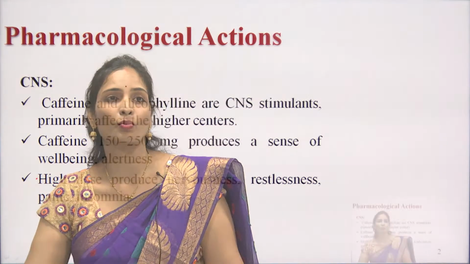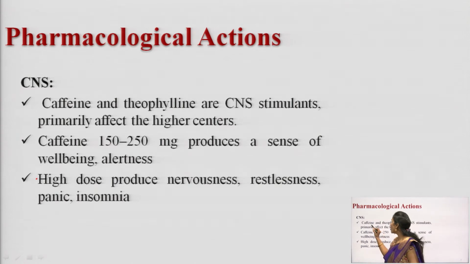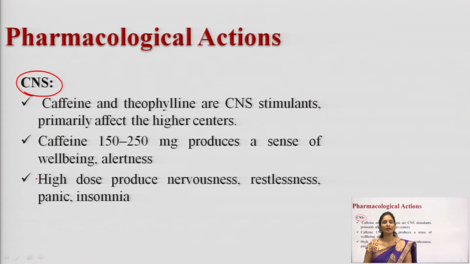Here we will discuss the pharmacological actions. First, the central nervous system. The central nervous system is a system on which a lot of drugs act, causing desired effects and side effects. Here the methylxanthines, especially caffeine and theophylline, come under methylxanthines. These will stimulate the CNS.